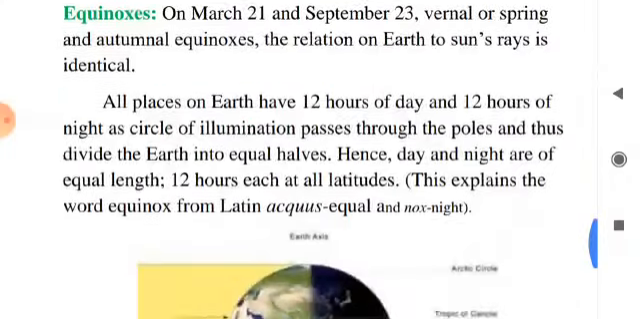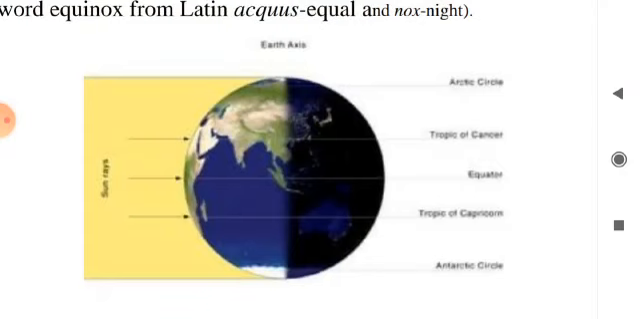Next, equinoxes. Just follow the diagram. 21st March and 23rd September are called spring and autumn equinoxes. All the places on the earth have 12 hours of day and 12 hours of night, as the circle of illumination passes through the poles and thus divides the earth into two equal halves. Hence, day and night are of equal length. Clear?